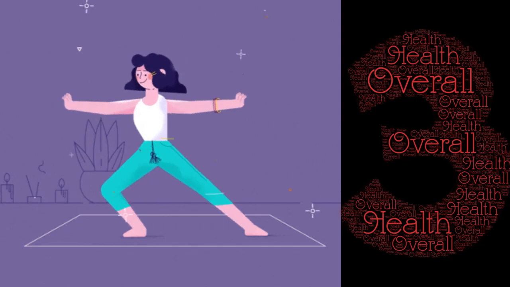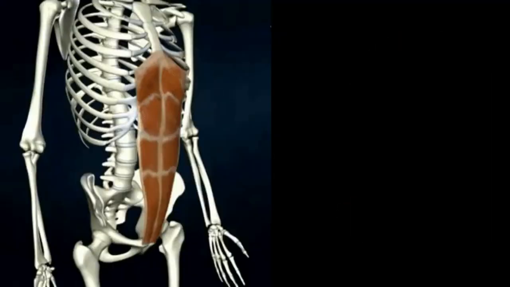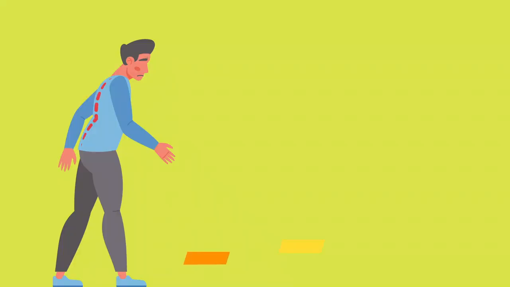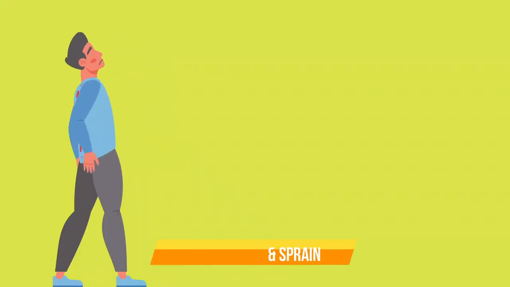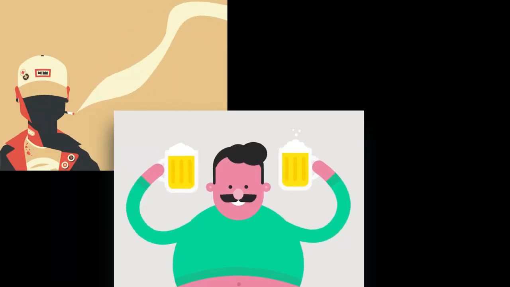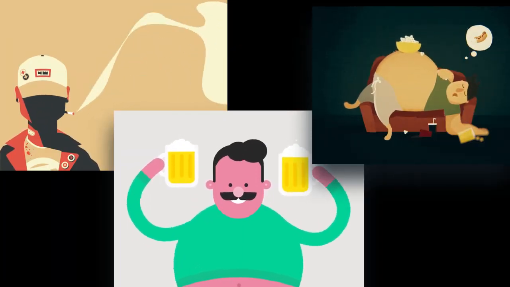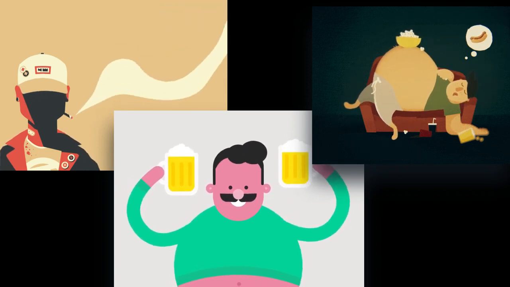Third is overall health of the individual. Weakened abdominal muscles can't support your spine, and this can lead to back strains and sprains. People who smoke, drink alcohol excessively, or live a sedentary lifestyle also have a higher risk of back pain.